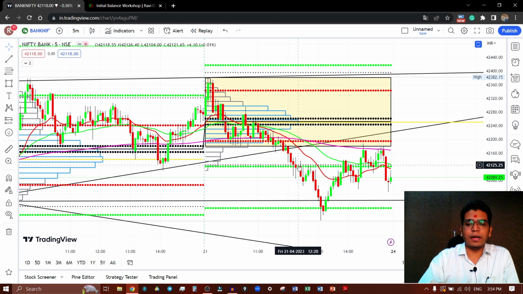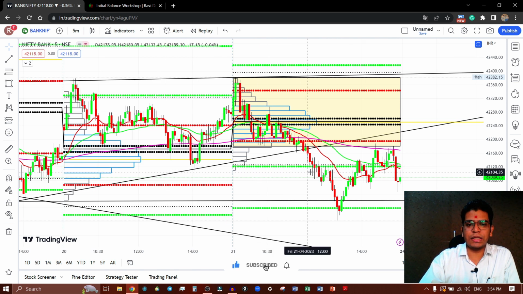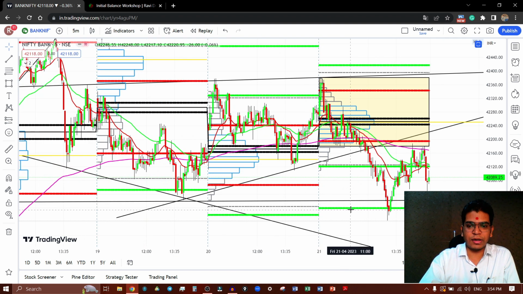At around this DS4 we are having the DPZ. DPZ is there, then PDL level is also there. So this level is quite very much important, and that's why market distributed for a while over there, and after that it continued on the downside and giving us the target of this horizontal trend line.